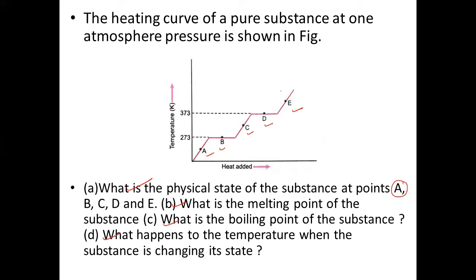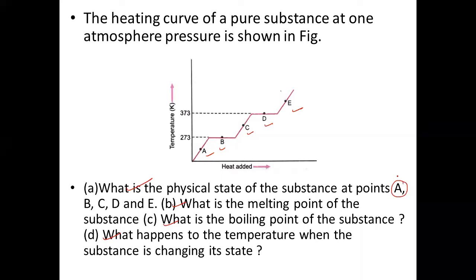What is the physical state of the substance at points A, B, C, and D? Yes, very good. Yes, Ridya? Ma'am, the physical state of the substance at point A is the solid state, which is in the form of ice. Then what about point B? Ma'am, at point B it is both solid and liquid because it is at 0 degrees Celsius, which is 273 Kelvin.